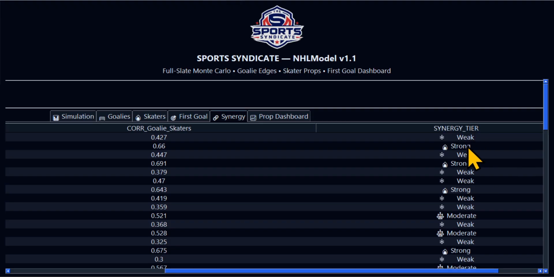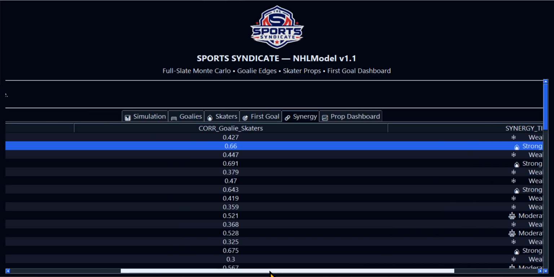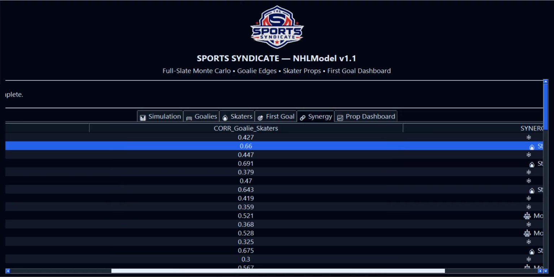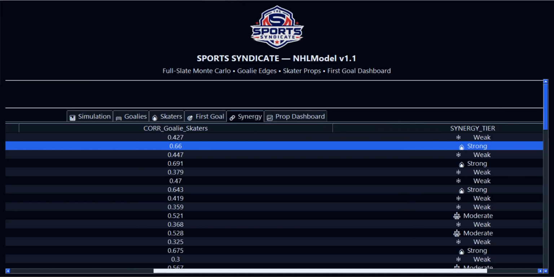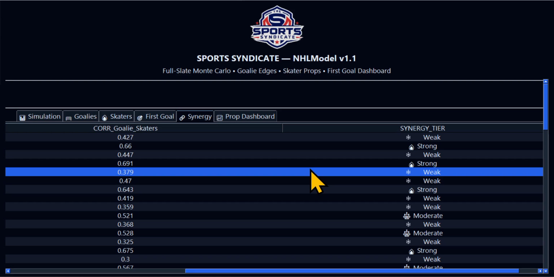So you always want to go with the strong over the weak in any situation, right? But in these matchups, you can see the strong and the weak. If I scroll down here, I can see Minnesota, 66%. They are playing Montreal, and their team is just a better synergy team. The squad plays so well together. Same thing with this team.